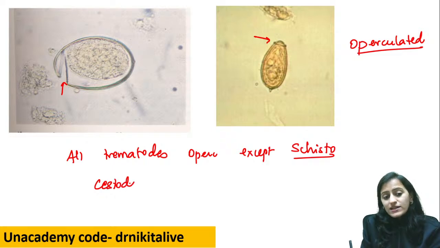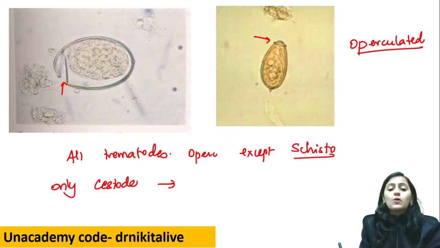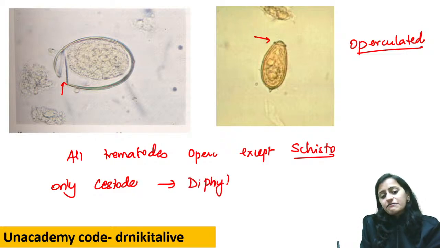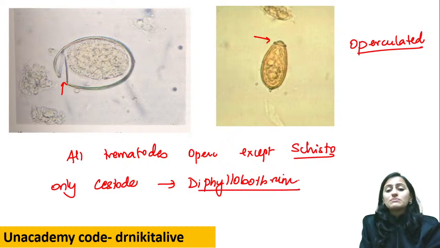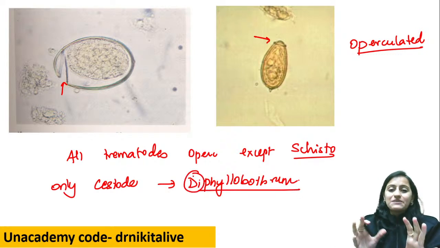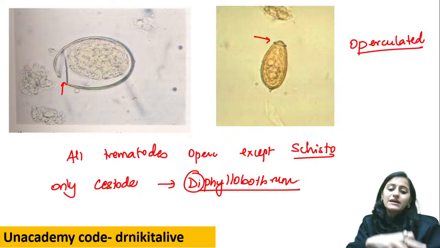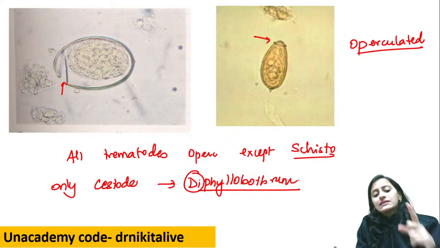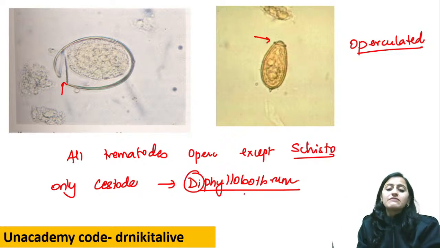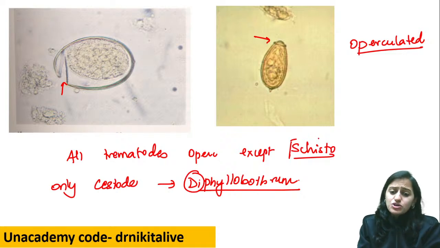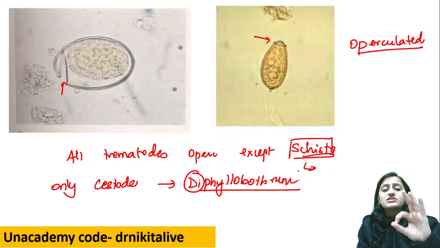Which is the only cestode egg which is operculated? Only cestode egg which is operculated? Diphyllobothrium latum. Okay, it is Diphyllobothrium latum. Remember, it tends to be both a cestode and a trematode. Cestode है, but trematode जैसा feature है, that is operculum. That is Diphyllobothrium.